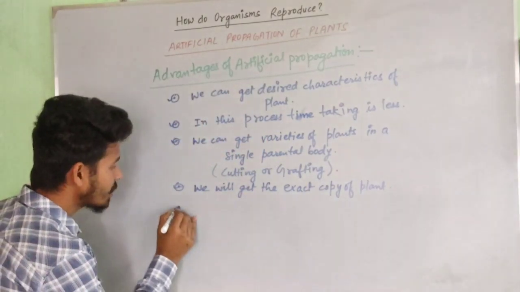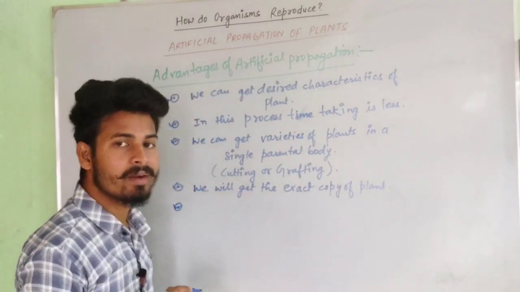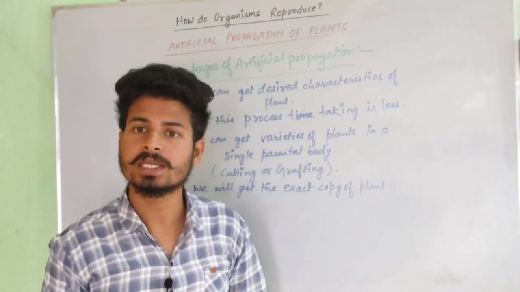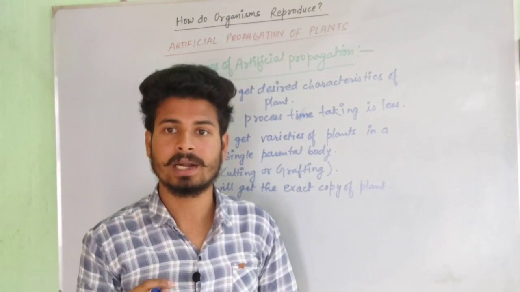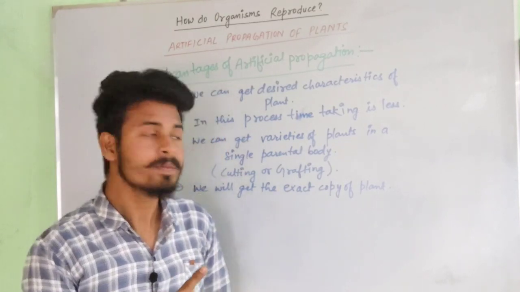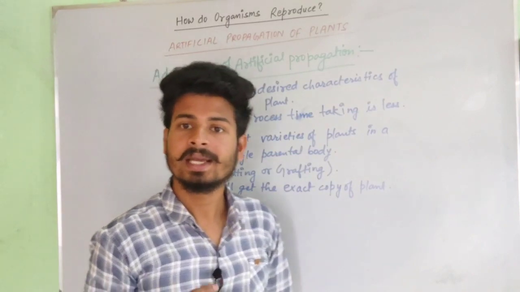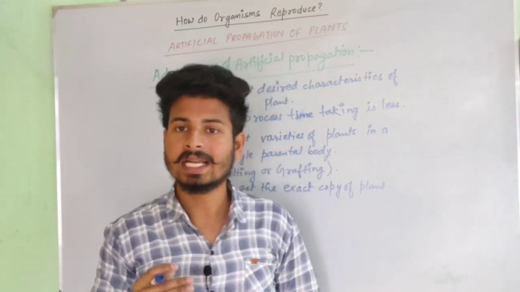Now the last point under the advantages of artificial means of propagation is that in this process we can get a seedless plant, as we talked about in the last section that in the grafting method we can get a seedless plant.